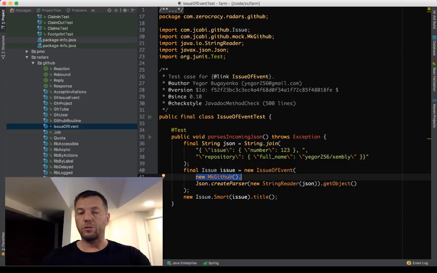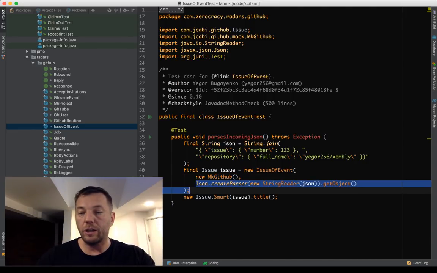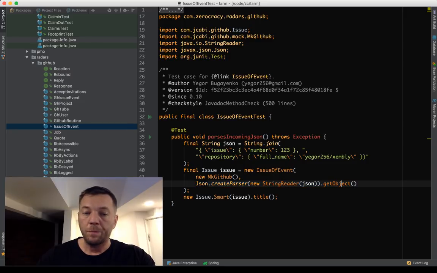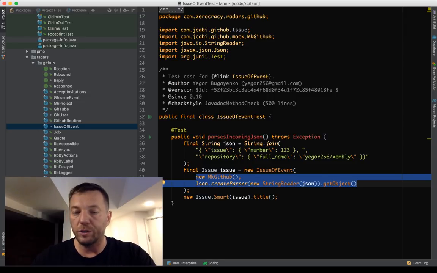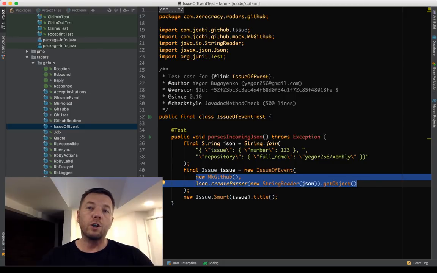So we are sending two arguments here. The first one is the actual GitHub object, which represents a GitHub server. Let's put it this way. And here we parse the JSON and we send the actual JSON object. So these are two coordinates of the issue. I said in the Elegant Objects book that everything we encapsulate in an object is part of the coordinates of the dependencies our object represents.